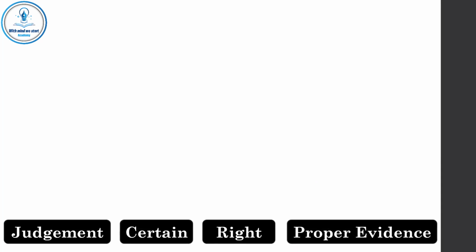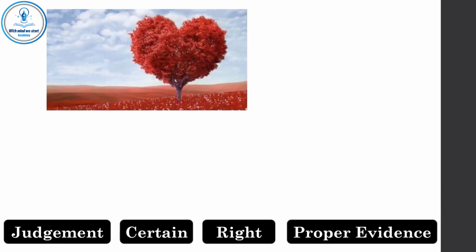So the best judgment is certain, right, and based on a proper evidence. If someone thinks and judges that love is the most important thing in marriage, he is not certain about this, and he builds his entire life on this judgment. After marriage, he may discover that there is nothing in common between him and his life partner, and his marriage may collapse.